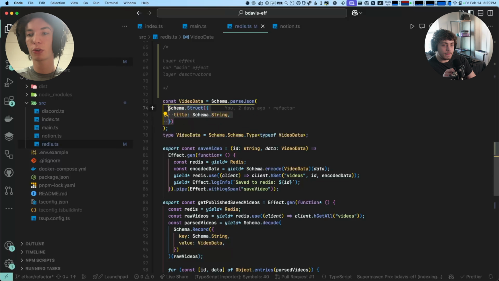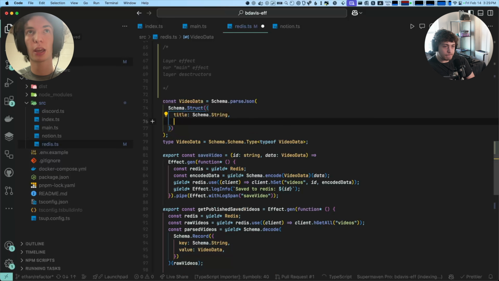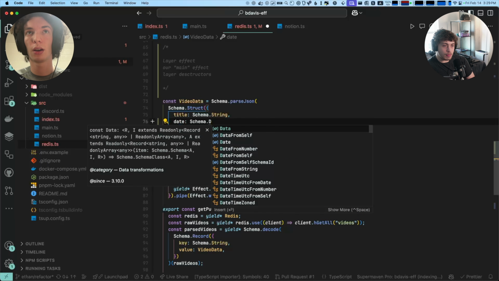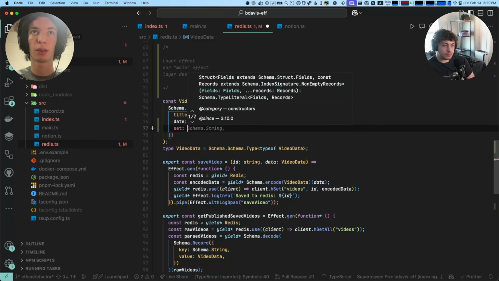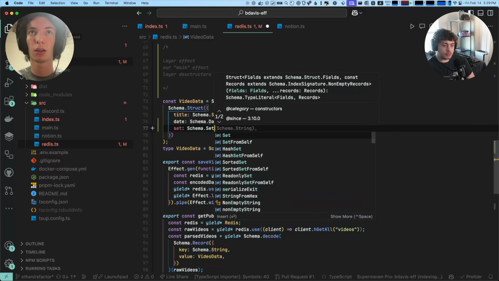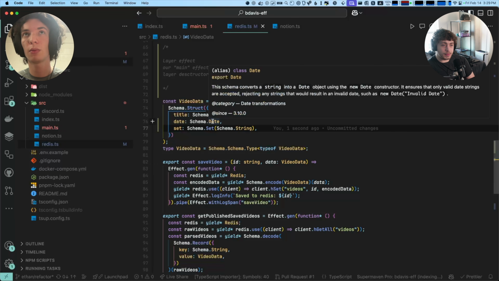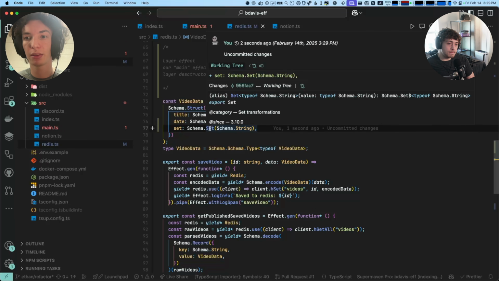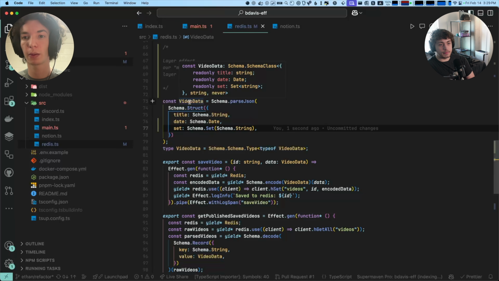And then we pass it to a function that takes in a schema and returns a new schema. It returns a schema that is the original schema plus this conversion to and from JSON. Okay, that makes sense. And so again, if we wanted to have a date, we could do schema.date, or a set, and this would be schema.set of schema.string. Because schema.date and schema.set have these conversions built in, this would all just work, and we would decode and encode, and we would get back a date and a set.